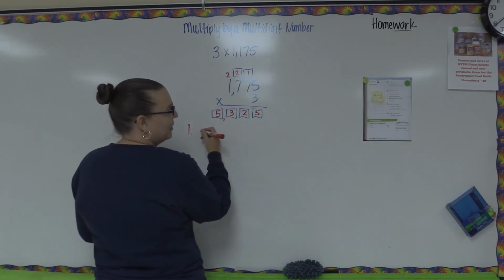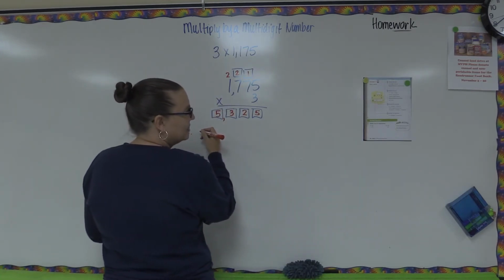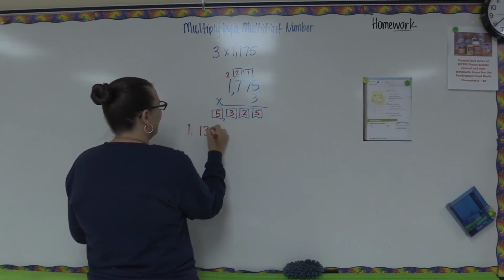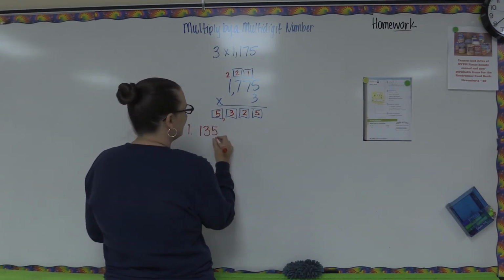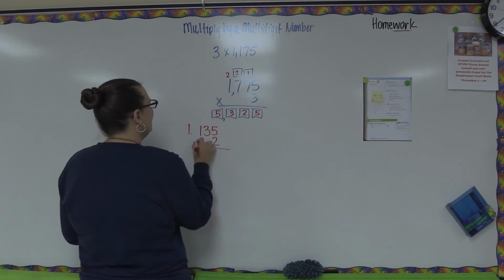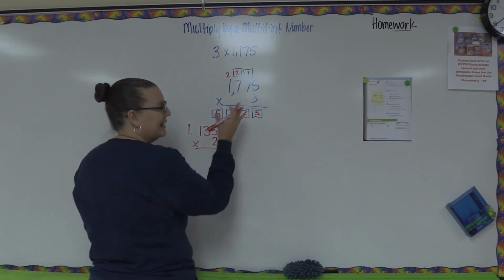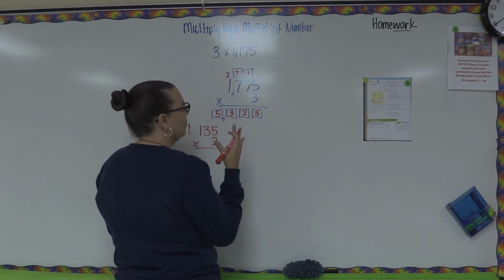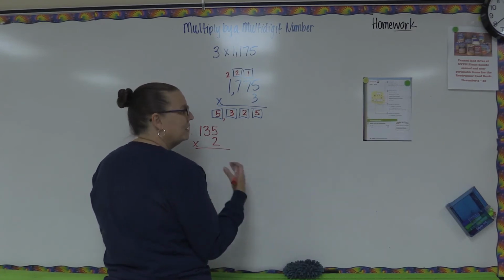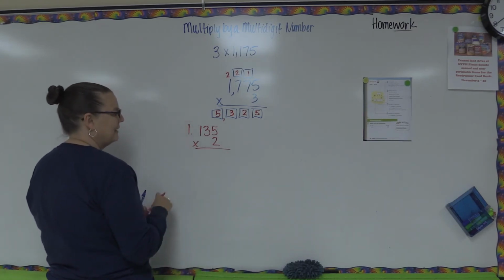All right, let's go ahead to the bottom part and do the last two problems. So I'm okay with whatever method you want to use for these. I find that it's easier to do the traditional math. If you'd like to, you can do the partial products, whether it's writing it out with the different levels or using the boxes to help you. We'll do it a couple of different ways, okay?